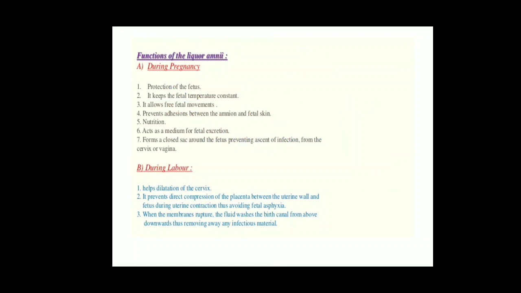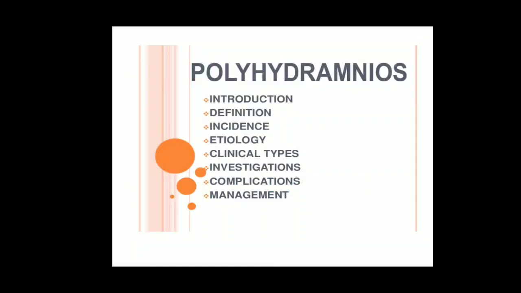Then during labor, as we know, first there is a fluid gush. That is immediately after the rupture of the membrane, the fluid washes the birth canal. That means once the membrane, the amniotic membrane, is ruptured, the amniotic fluid will gush into the vagina or cervical canal. So what happens, it will remove all the infectious material from the vaginal cavity.